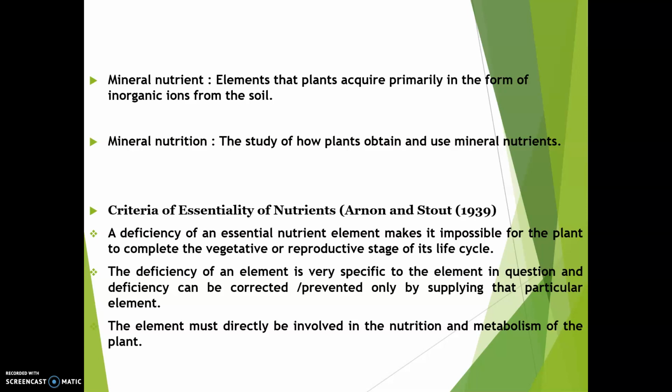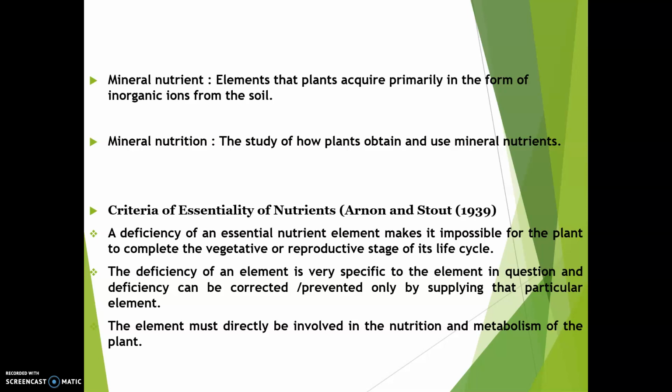We all know that high agricultural yields depend upon fertilization with these mineral nutrients, and the yield of the crop increases linearly with the amount of fertilizers they absorb. So we should have a clear idea about the mineral nutrients and mineral nutrition.